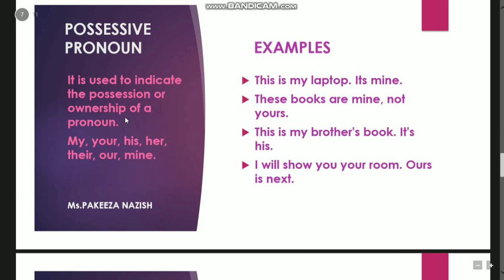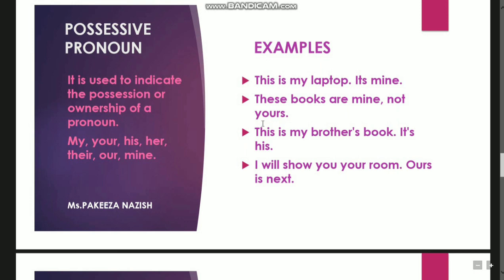Possessive pronouns are used to indicate possession or ownership, that something belongs to someone. For example, I can give my example. This is my laptop, it's mine. So my and mine are the possessive pronouns. My, your, his. Or I say my hair is brown, or I have big eyes, or Sarah has big eyes, or Aisha has curly hair. Okay? Something like that. These books are mine, not yours.